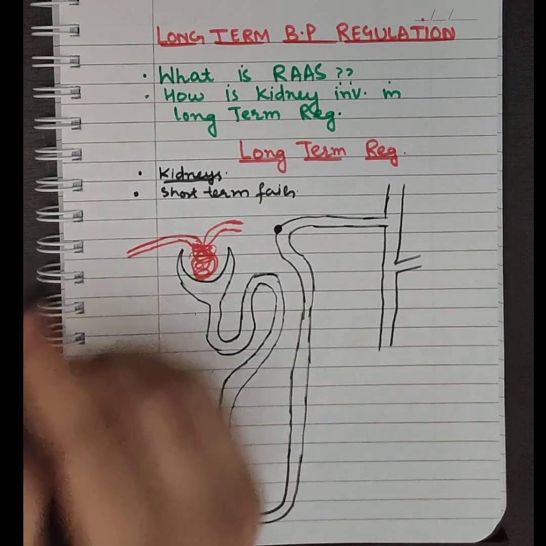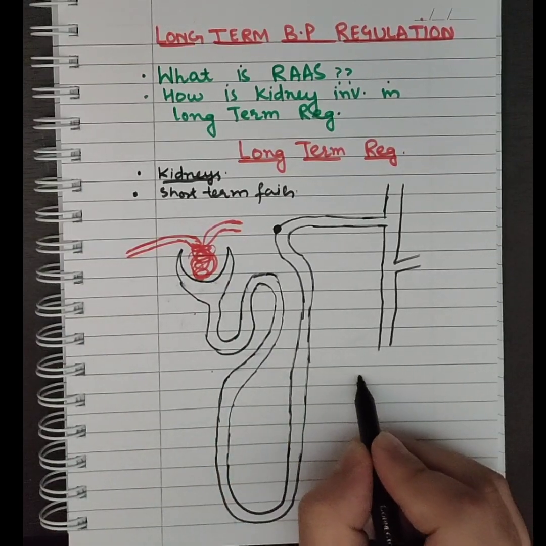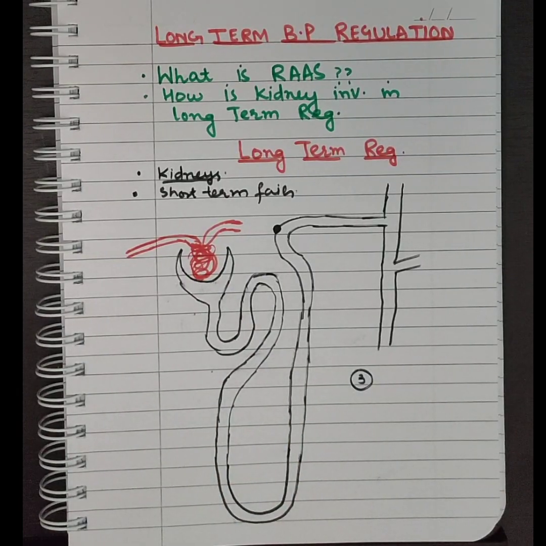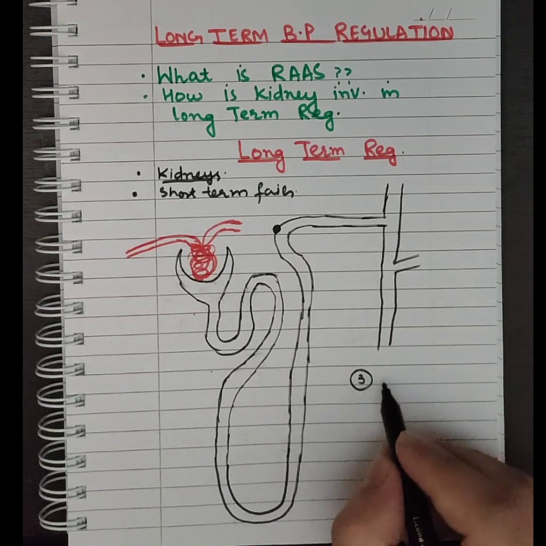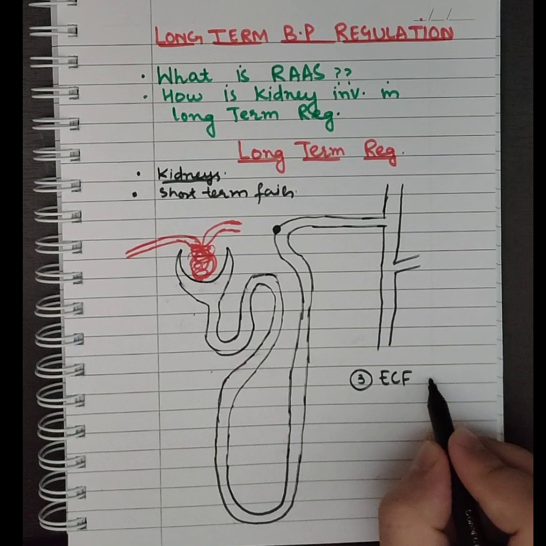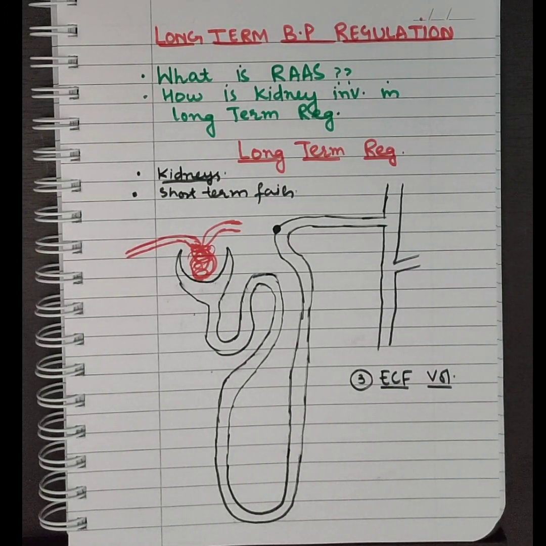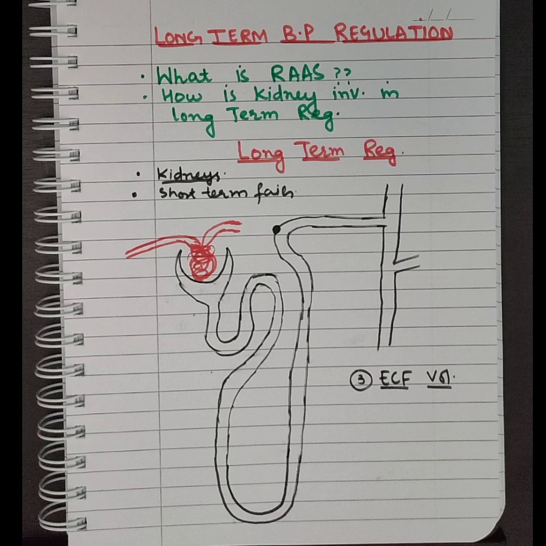And number three, it regulates blood pressure by regulating ECF volume. What is this ECF volume? ECF means extracellular fluid volume. So basically kidney is involved in blood pressure regulation by regulating the amount of fluid that is present in